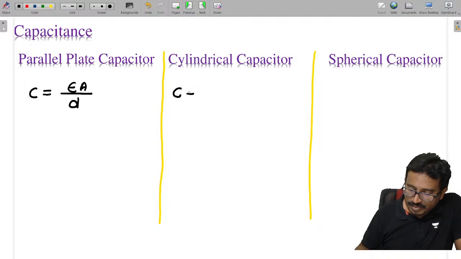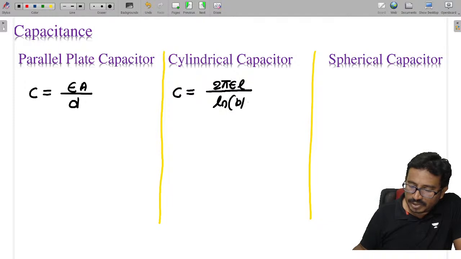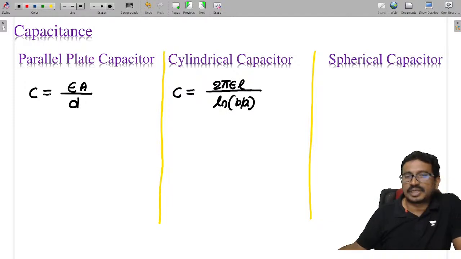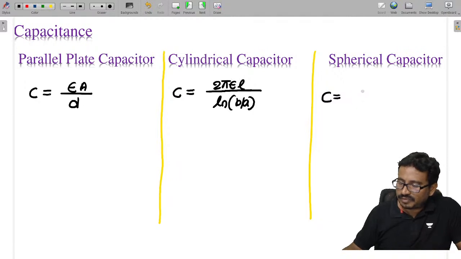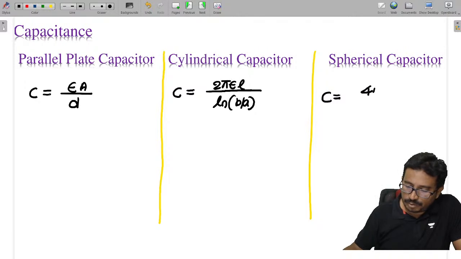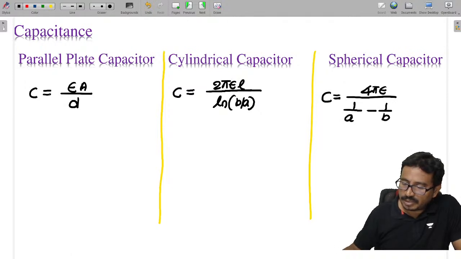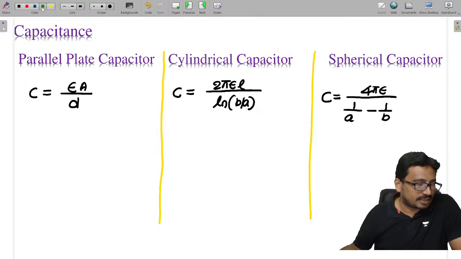For a cylindrical capacitor, it is 2 pi epsilon L by ln of b by a, where a is the inner radius and b is the outer radius. And the spherical capacitor capacitance is 4 pi epsilon by (1 by a minus 1 by b).